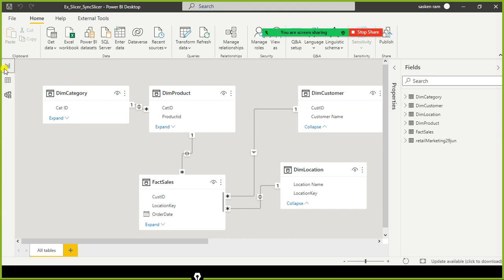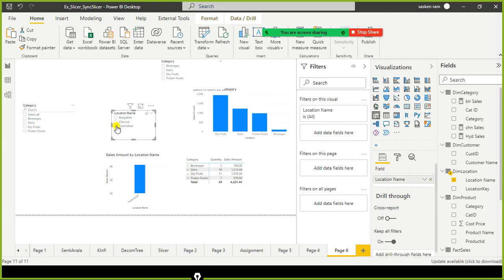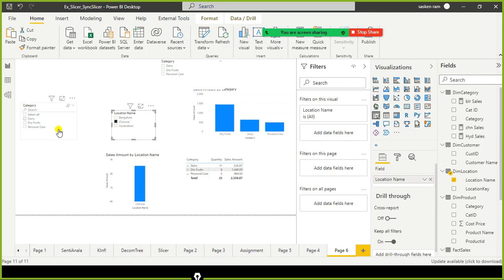I just go here. Now I want this one to filter this one. For example, if I select Hyderabad, see, it is filtering it. But when I select Chennai, in Chennai only 3, right? So now it is applying the filter here. So bidirectional cascading is happening here, since we have enabled bidirectional.